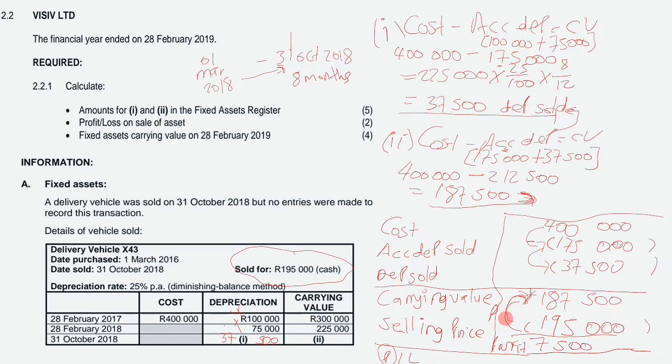You just compare your carrying value as well as your selling price. If your selling price is less than your carrying value, you have made a loss, right? So it's a two-way street, guys. Now because we made a profit, it's because our selling price is greater than our carrying value.